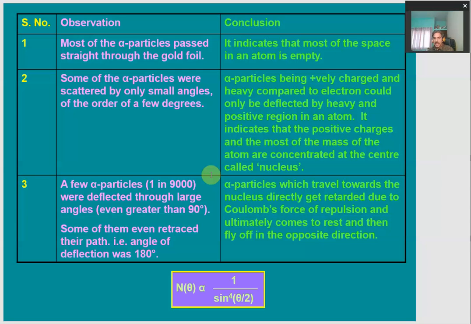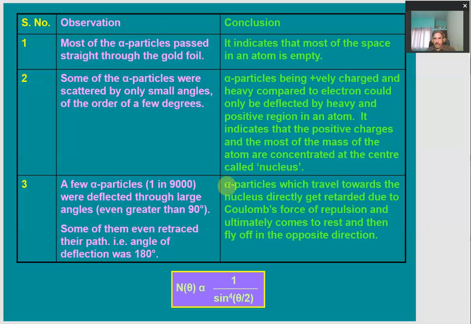Another thing that has been observed is that a very small number of alpha particles, about 1 in 9,000, were deflected through large angles, even greater than 90 degrees, and some of them even just retraced their own path. That means they were deflected back along the path from which they were approaching. So for them the angle of deflection was 180 degrees.